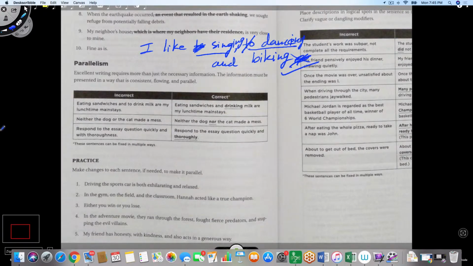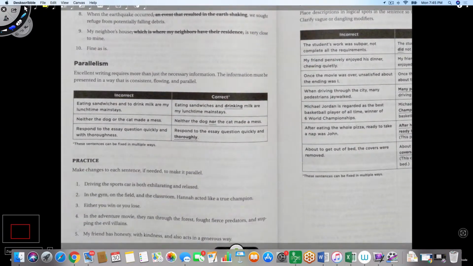So here are some examples of parallelism. Eating sandwiches and to drink. See, this is to drink, this is eating. So they are not parallel. The way to fix it is saying eating sandwiches and drinking milk are my lunchtime mainstays. That makes it parallel. Neither the dog nor the cat made a mess. So this is not parallel because of or.